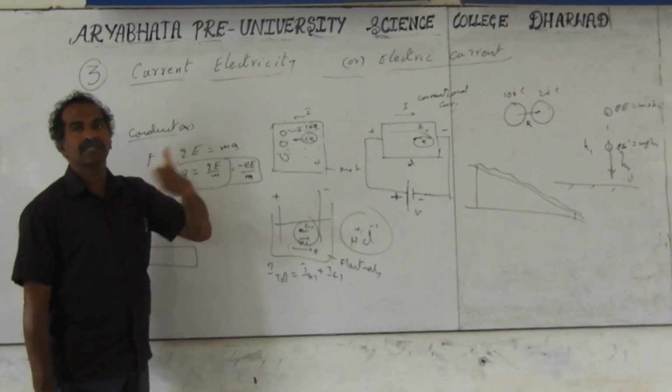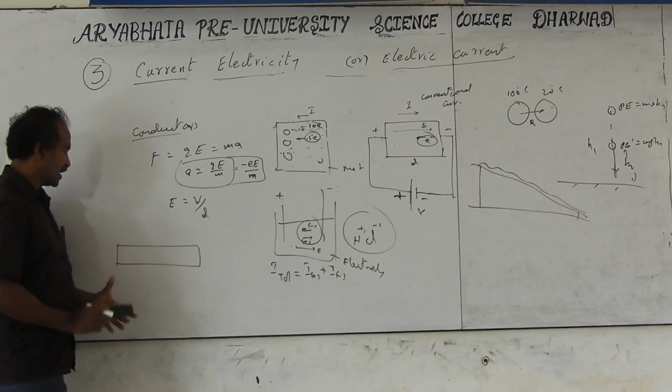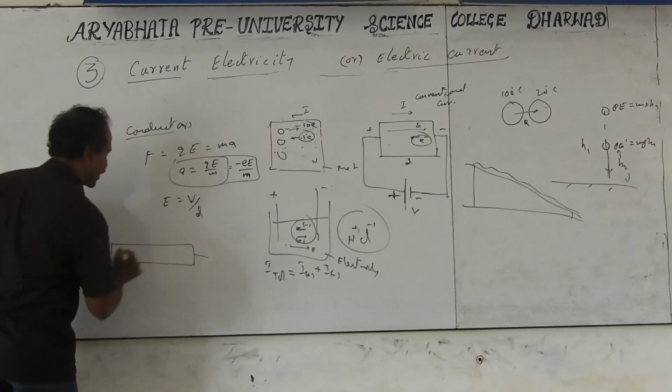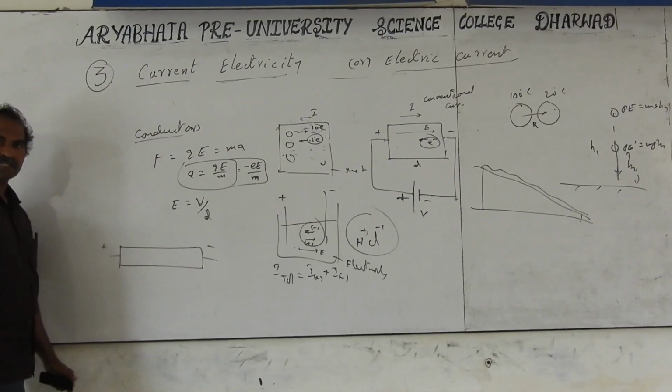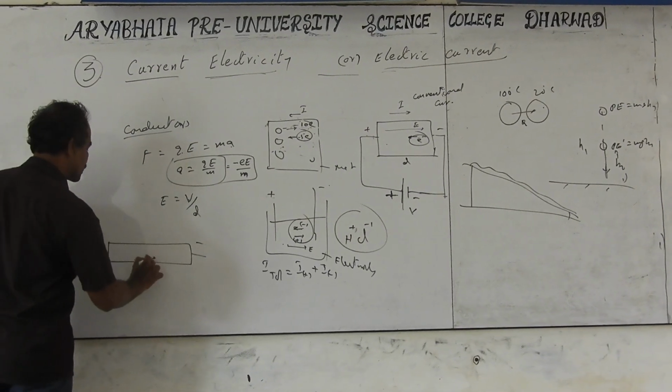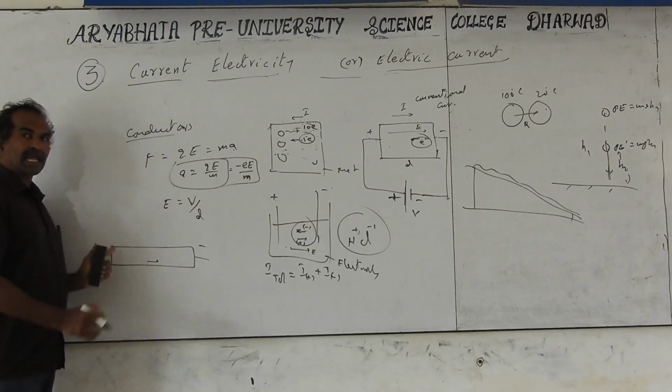They just oscillate, exhibiting simple harmonic motion in the case of AC current. But here, we are discussing the DC. You take a discharge tube, and a high voltage is applied with plus and minus. An electric field is produced from plus to minus. Plus and minus between these two get connected with the high voltage battery. We can imagine that.